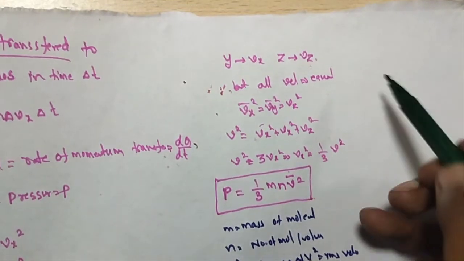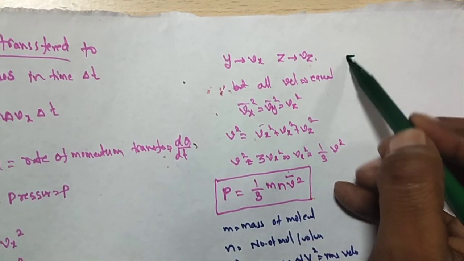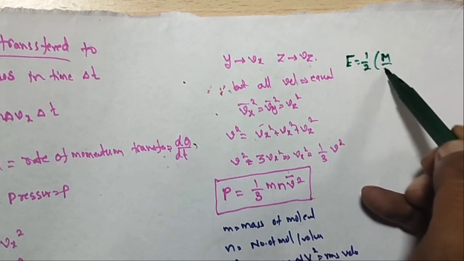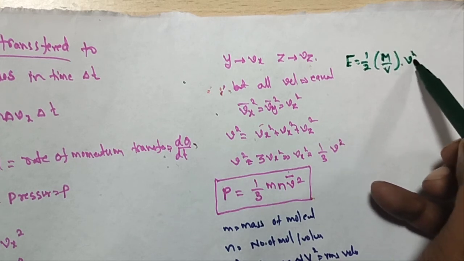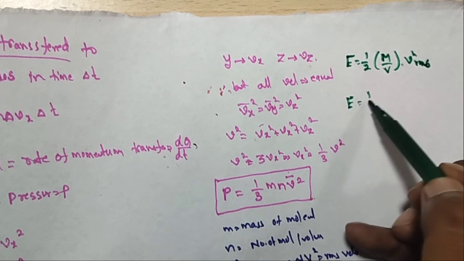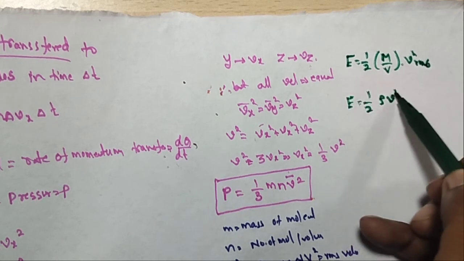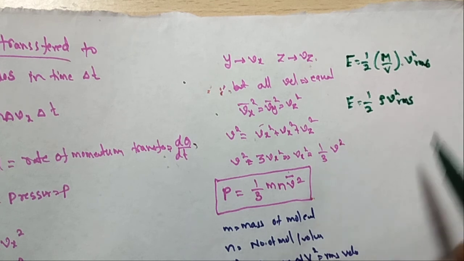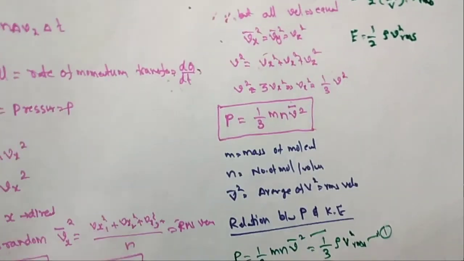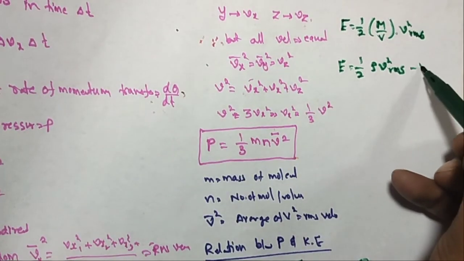So what is the general energy formula? E is equal to 1 by 2 m by V into v square RMS, and so E is equal to 1 by 2 rho v square RMS. Let us take equation number 1 and equation number 2.